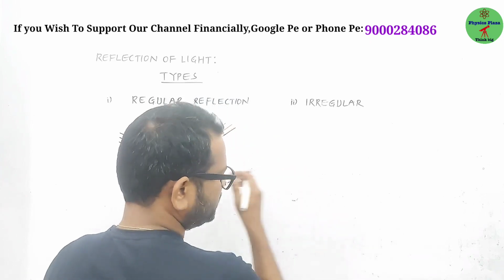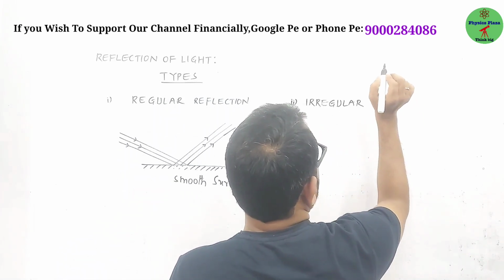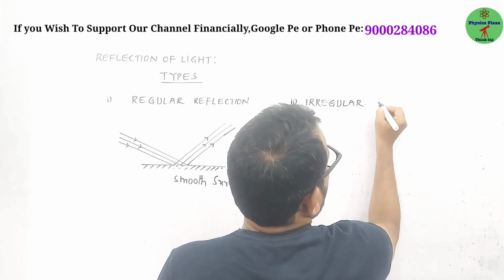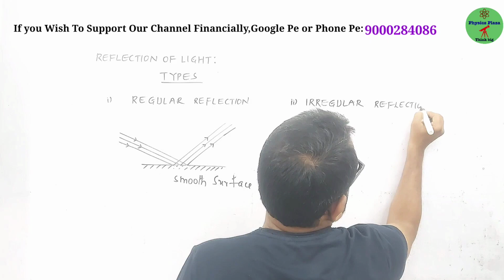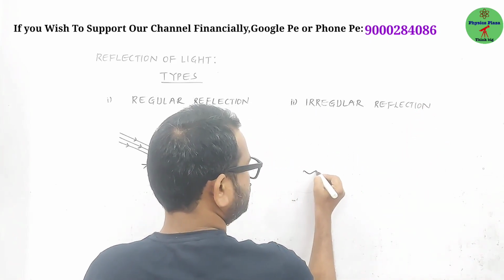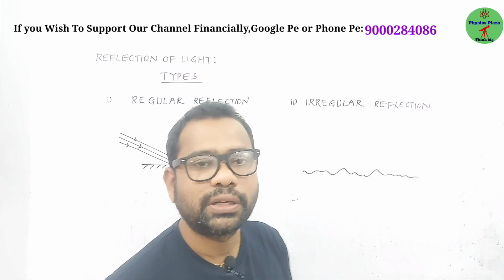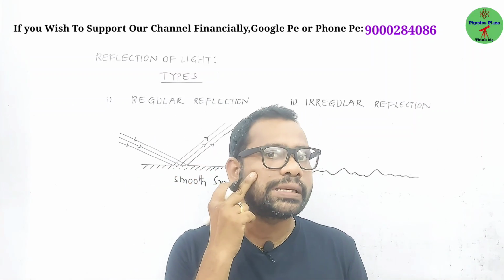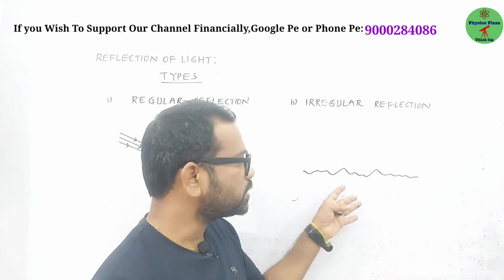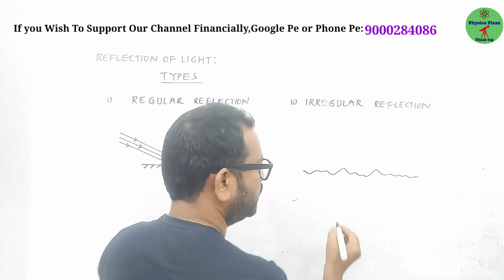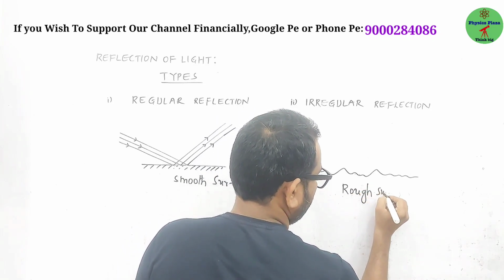Okay, fine. Now let us take irregular reflection. I need to write irregular reflection. So let us take some rough surface. This much roughness won't be there, right? In fact, our skin is also rough. If you look under a microscope, you can see ups and downs, but not this much. To give you a feel, I am taking it like this. So it's a rough surface.